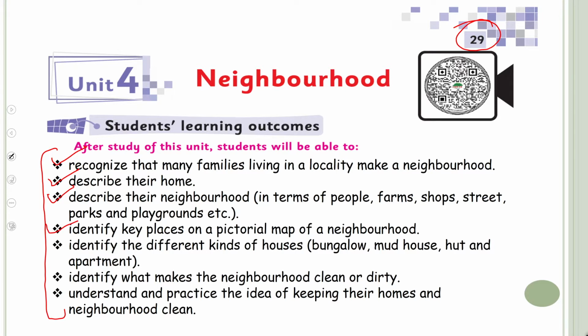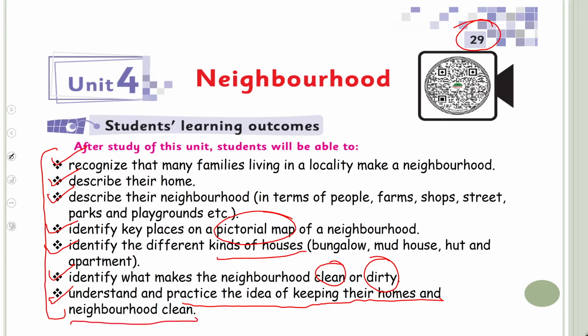You have identified key places on a pictorial map. And you have identified different kinds of houses like a bungalow, mud house, hut, and apartment. You have identified what makes your neighborhood clean or dirty. And you have understood and practiced the idea of keeping your neighborhood and your house clean. So we have covered all these SLOs.